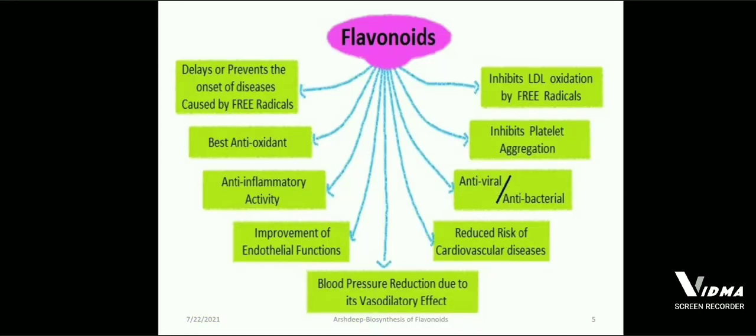Now let's discuss some of its chemical properties. What are the benefits of flavonoids for us? First thing, it delays or prevents the onset of disease caused by free radicals. And the second thing is that it is a best antioxidant. If there is any toxic substance in the body, flavonoids help remove it.